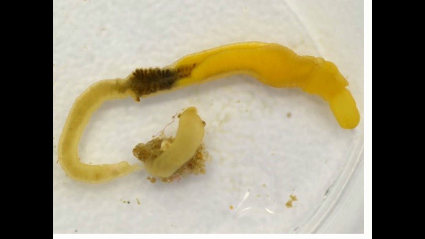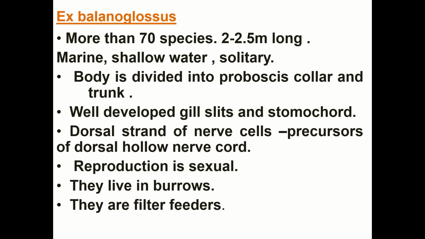This is the animal. It is the photograph. This is the proboscis region. This is the collar region. This is completely the trunk region. So that is the photograph. That is how the body is divided into three regions.